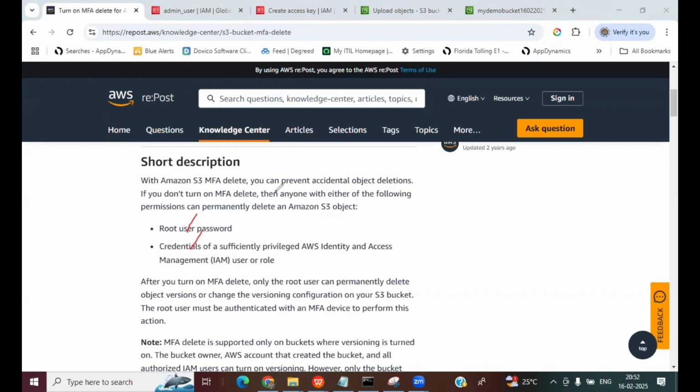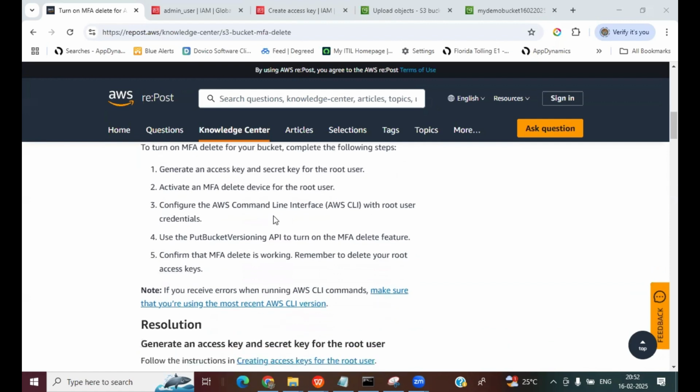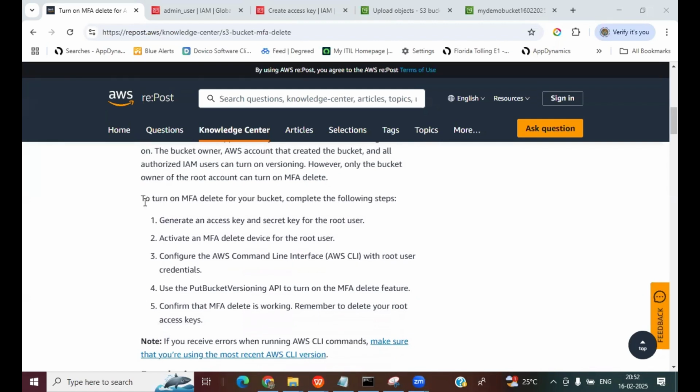However, if you enable MFA delete, you would be able to delete the object from the bucket only as a root user, and also by providing the code from the MFA device configured via the root user. These are the steps we need to follow in order to turn on MFA delete for your bucket.